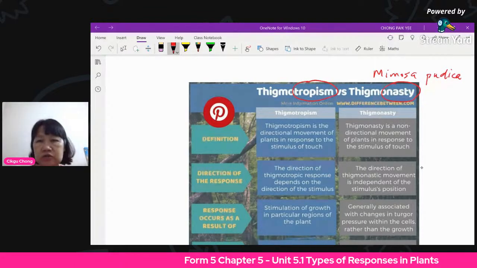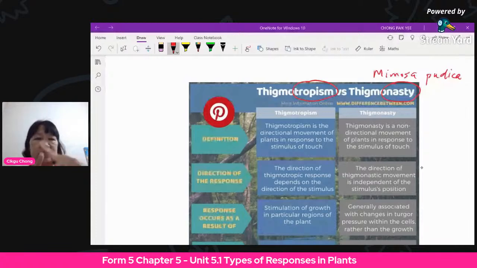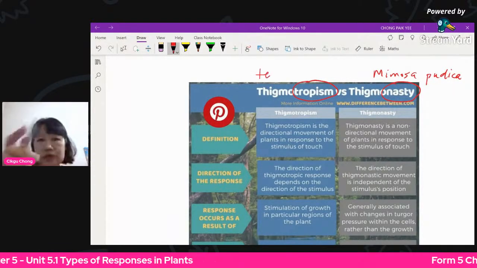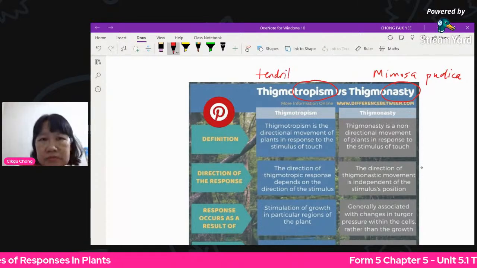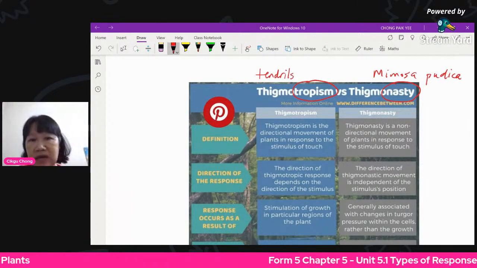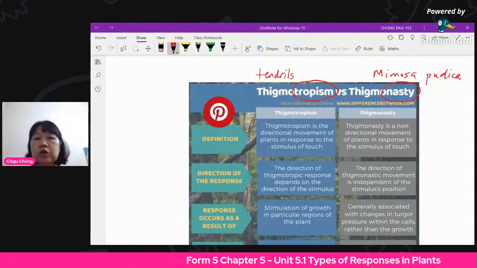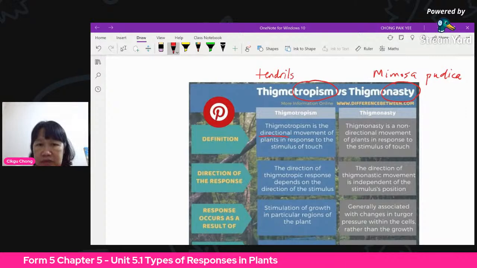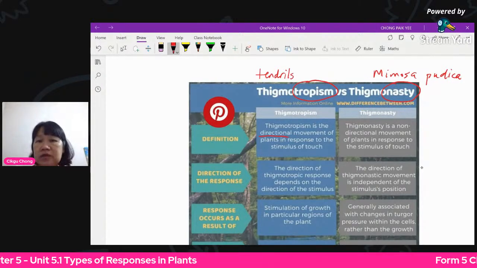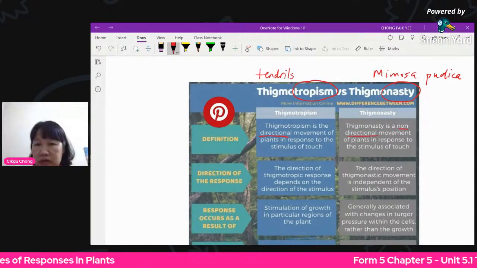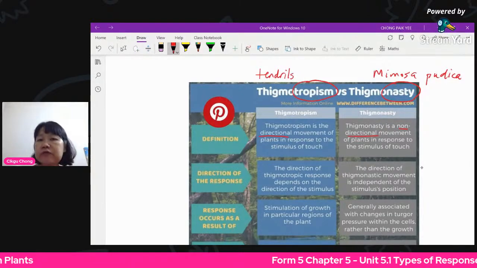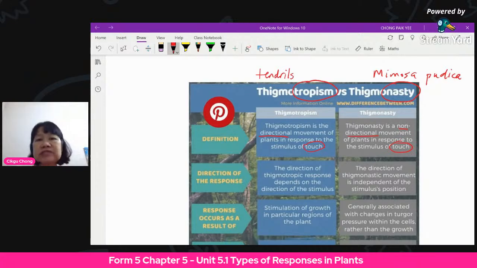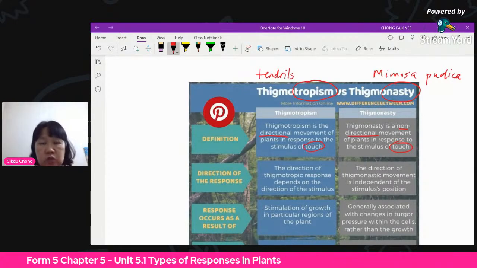Thigmotropism is like the tendril. Remember the tendril, they wrap around the support. So this is the tendril one: cucumber, grapes, all that. Tendrils wrap. So what's the difference here? Tropism is directional movement, so nasty is non-directional movement. Both are touch, therefore you can see the word thigmo in front. Thigmo just means touch, but one is directional, one is non-directional.